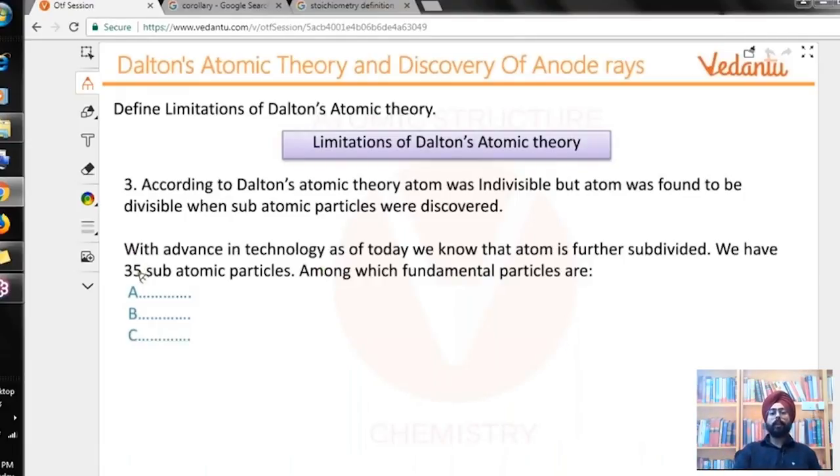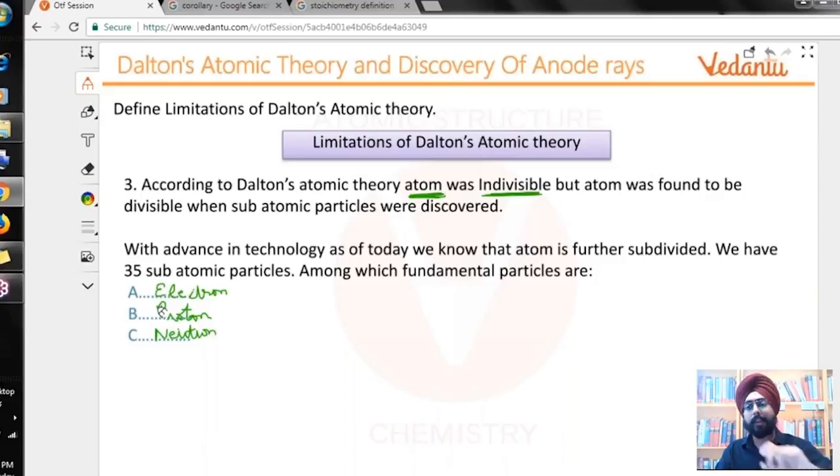Then the third limitation to Dalton's atomic theory is that the atom was indivisible. That is what Dalton said. But later on, subatomic particles, particles that are smaller than the atom, were discovered. All right. And then we all know what these particles are. Yes, we know that these main particles are electron, proton, and neutron. Yeah, very simple. Electron, proton, neutron. We've all studied that these exist. Dalton didn't know that. They were not discovered at the time of Dalton.